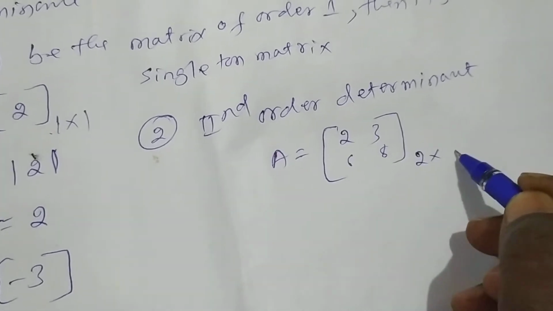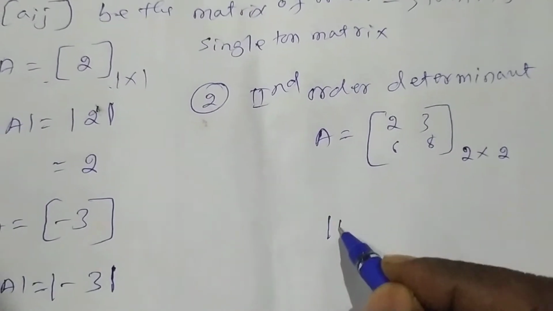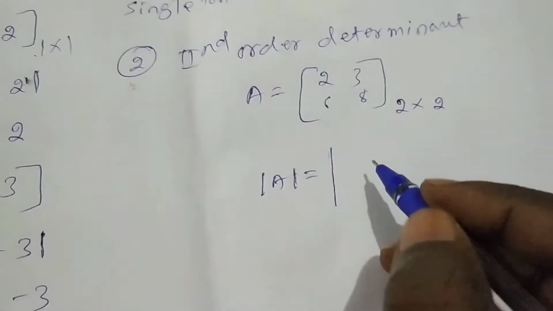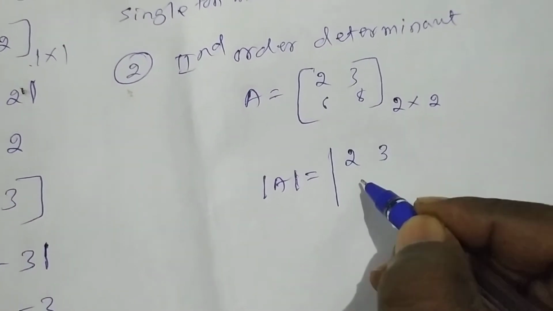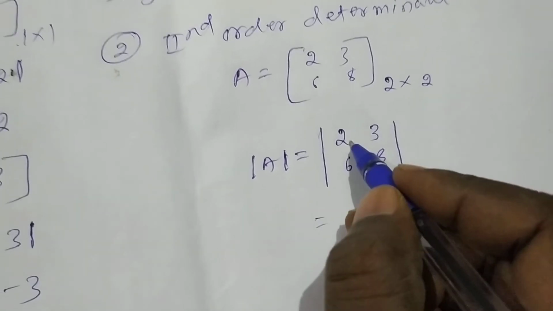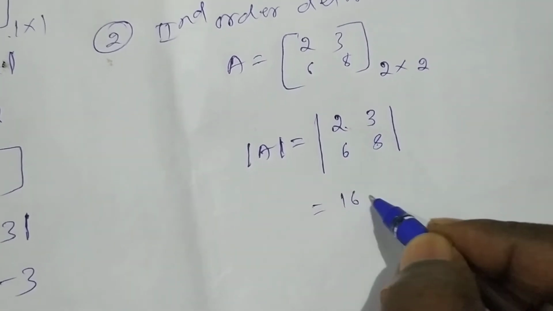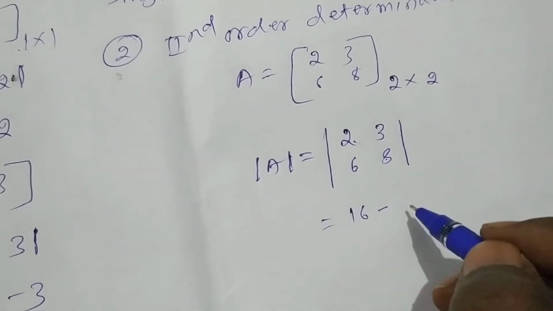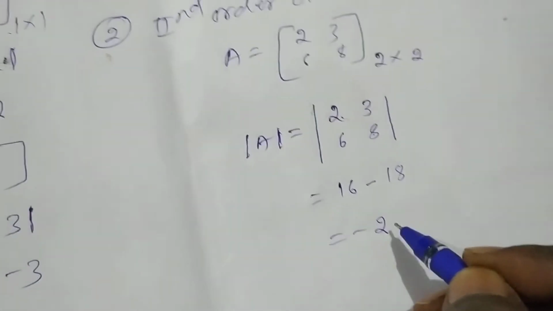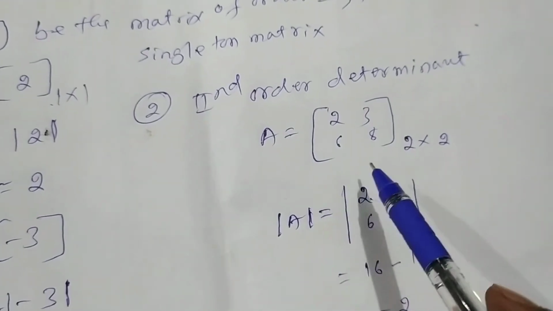When we convert this matrix into a determinant, its value is the product of the diagonal elements, 2 times 8 is 16, minus the product of the non-diagonal elements, that is 18, and its value is minus 2.